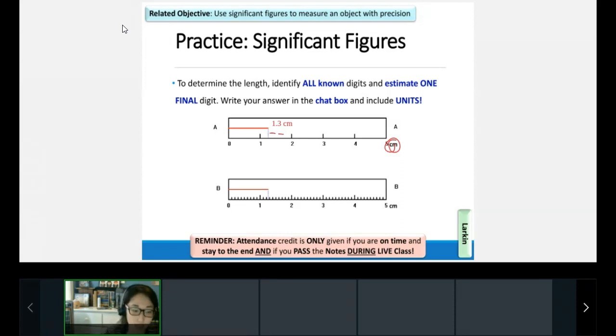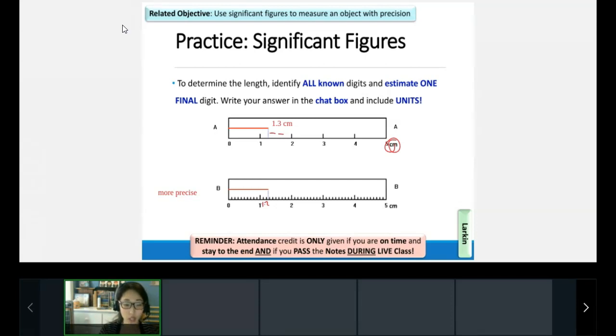Okay, so this one is actually more precise because it has little lines in between each centimeter. So right here, I know that this line is at least 1 point what? Take a look at how many little dashes it is past the 1 mark. No, not 1.3. It's at least 1.2, right? You can see here, here's 0.1, here's 0.2. So it's at least 1.2, but we still need an estimated digit.